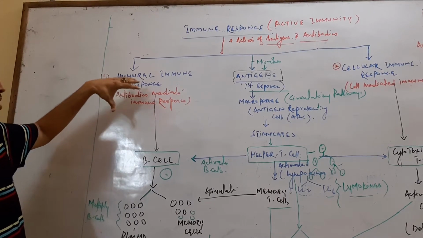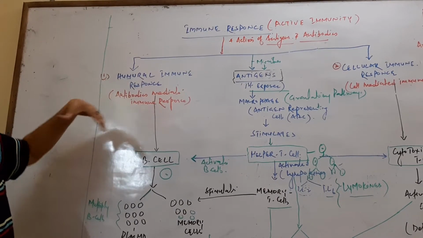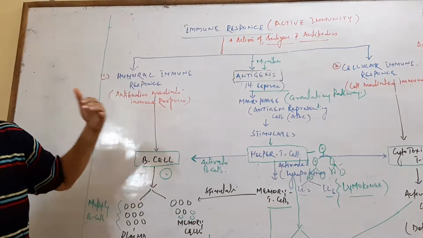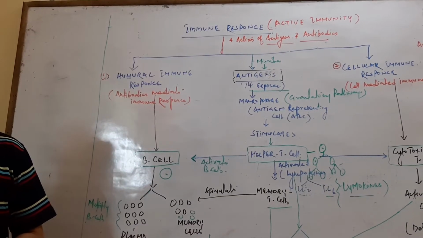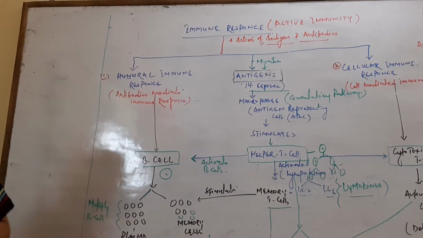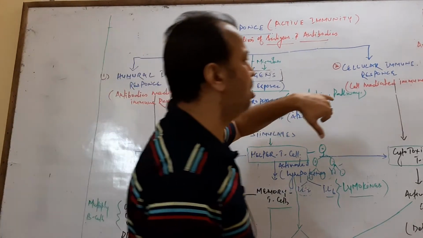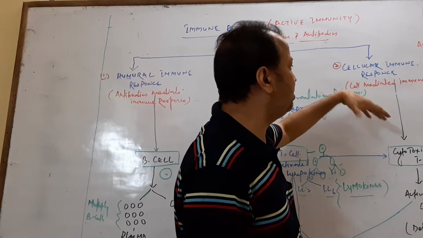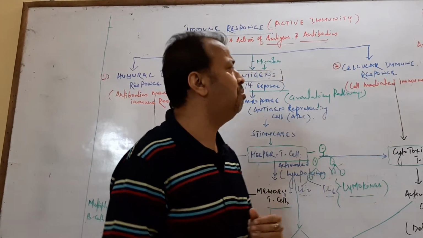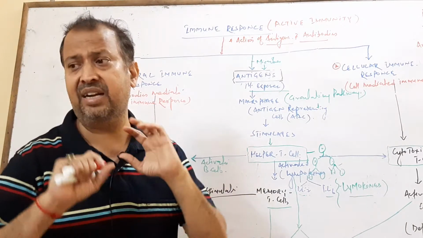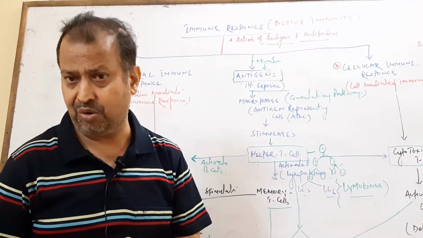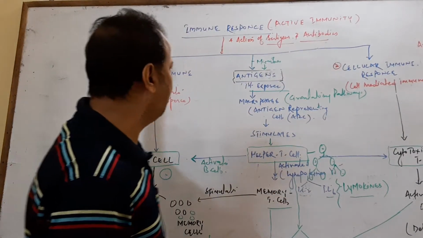First is the humoral immune response, where antibodies are formed in huge quantity and act on the antigens of microbes. Another is cellular immunity, which means the cell-mediated immune response. Cellular processes are enhanced and activated, leading to direct killing of the microbe. So there are two processes.